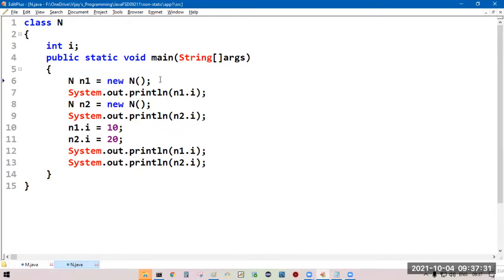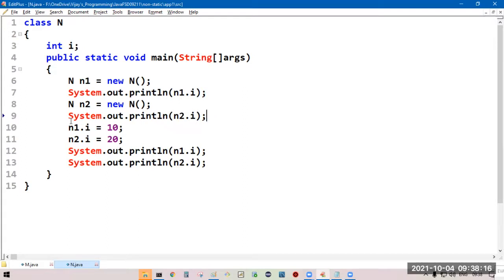This object got a copy of this int I, and this object got a different copy of this int I. Each time we create an object, all the non-static members get loaded into memory. This object got a copy of all the non-static members. n2.i, you will get 0.